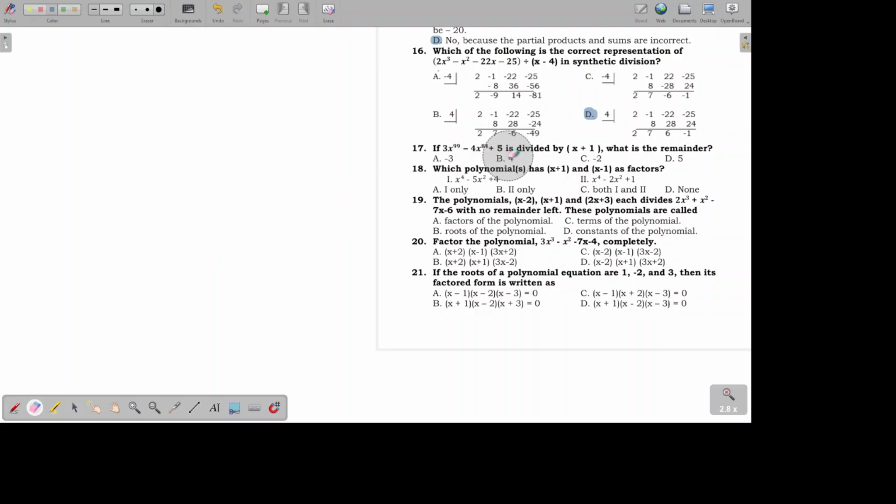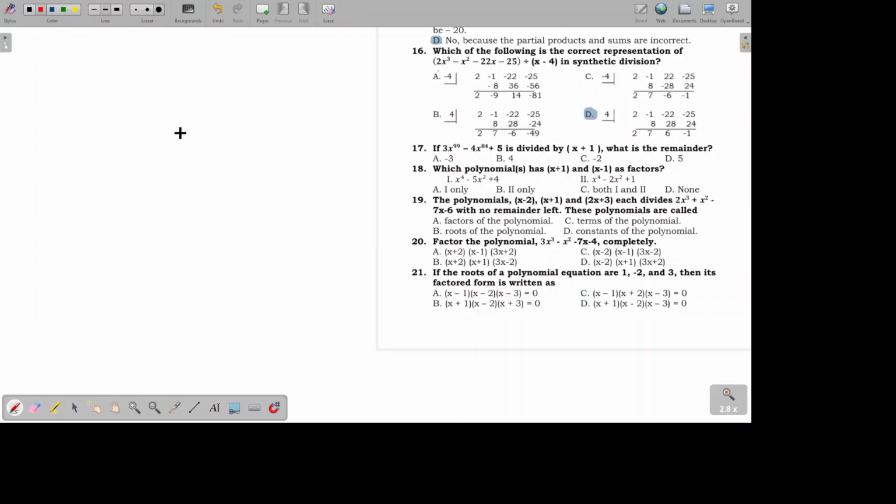Since this is a very large number, it's not wise to use synthetic division or long division here. Because if we do that, we will have to put zeros on the x raised to 98 down to x raised to 85 and also x raised to 83 down to x raised to 1, which is a very long division. So instead, we will use the remainder theorem.